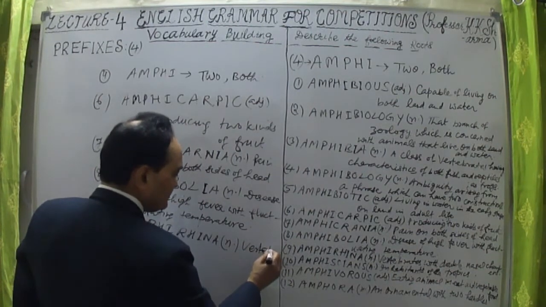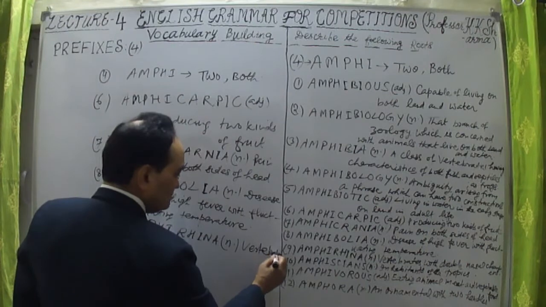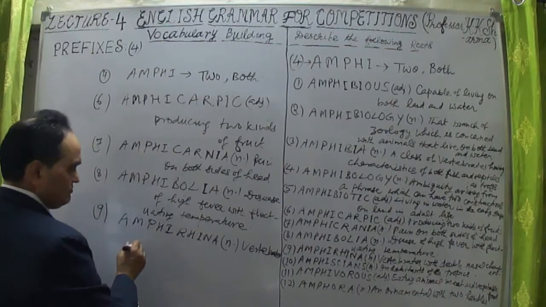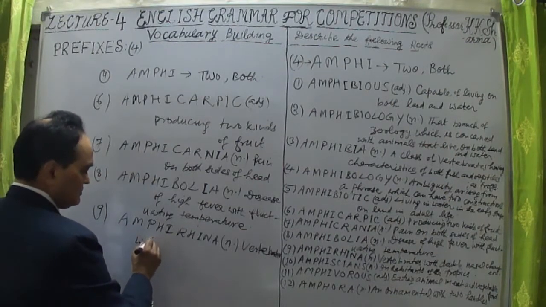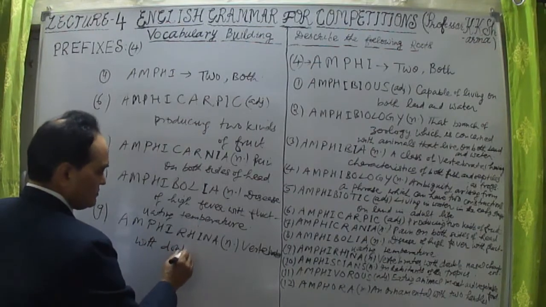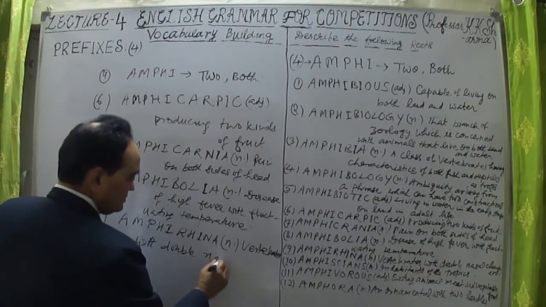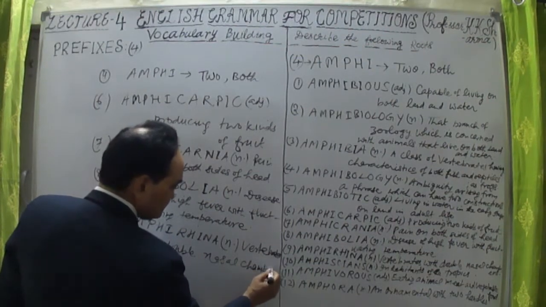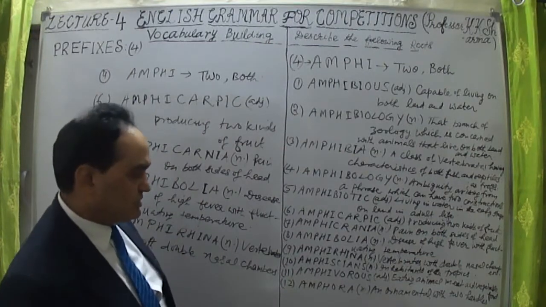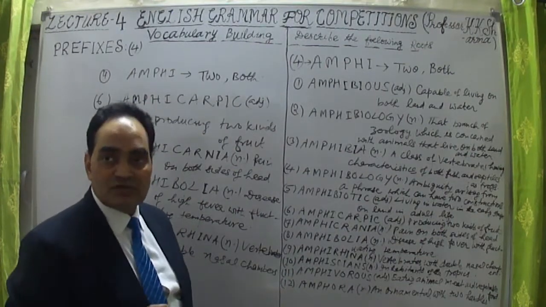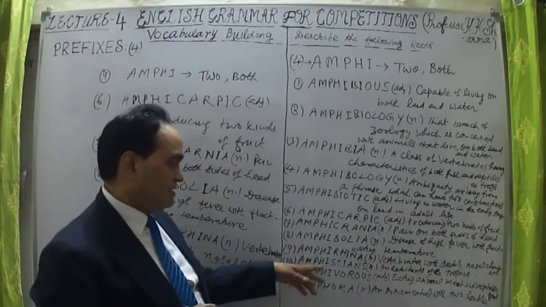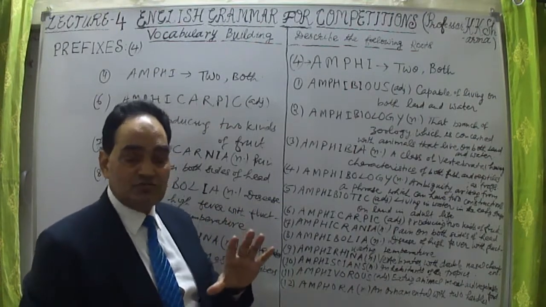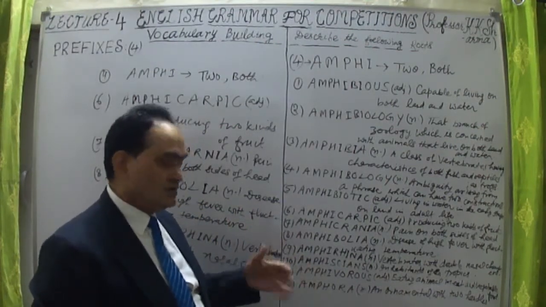Vertebrates mean those animals which are having backbones. So those vertebrates with double nasal chambers. Got the point? Double nasal chambers. This is again a biological word. Those animals in which double nasal chambers are found are known as amphirhina.